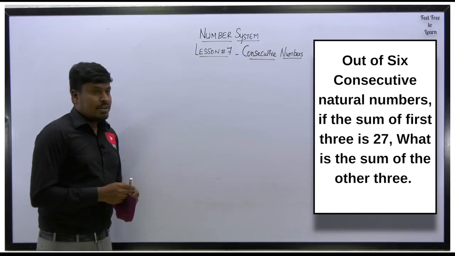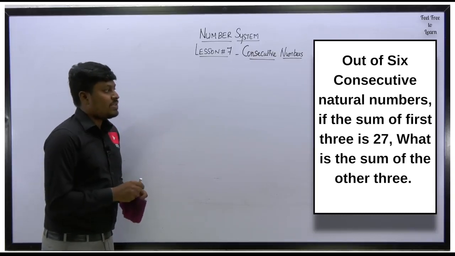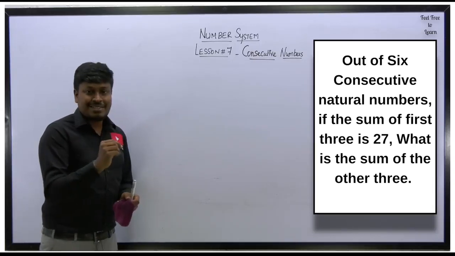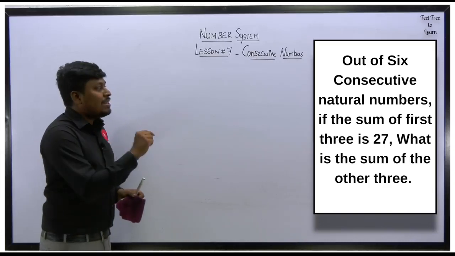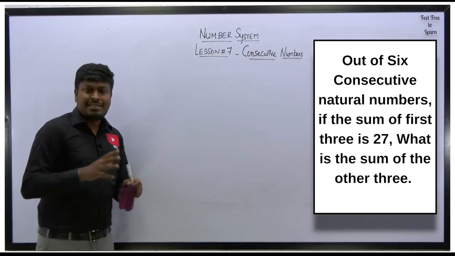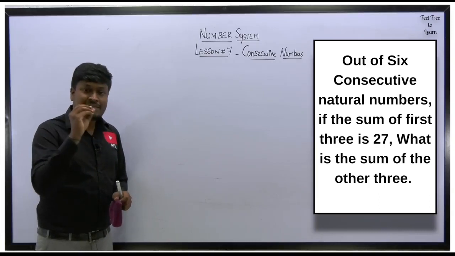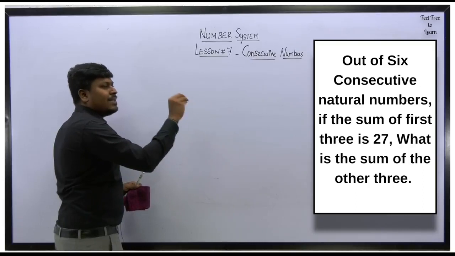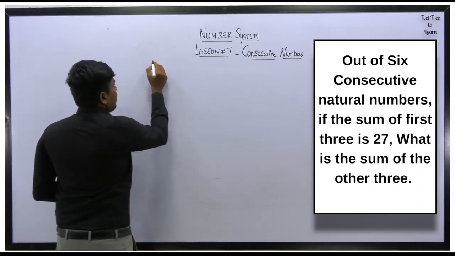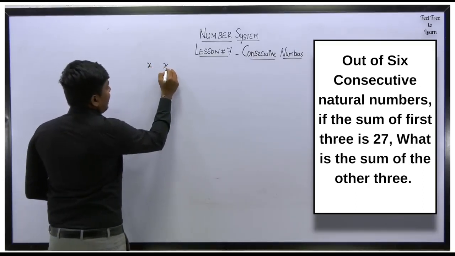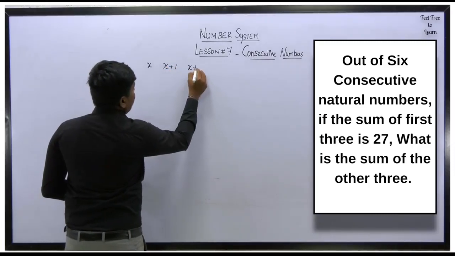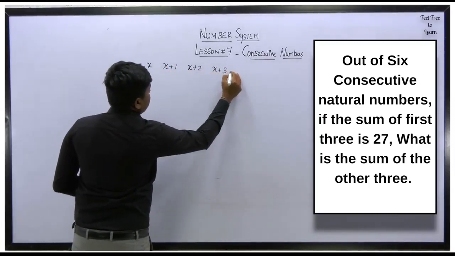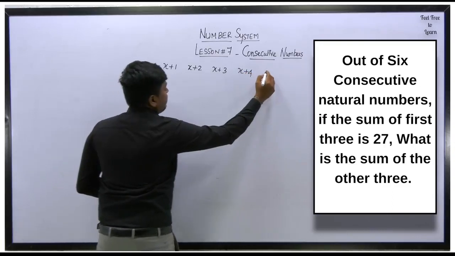Question number 4. So out of 6 consecutive natural numbers, if the sum of the first 3 numbers is 27, what is the sum of the other 3? So friends, listen here, what they are saying is out of 6 consecutive numbers, it is not an even number or an odd number, it is consecutive natural numbers. So what is the format here? So the first number will be x, second will be x plus 1, x plus 2, x plus 3, x plus 4 and x plus 5.